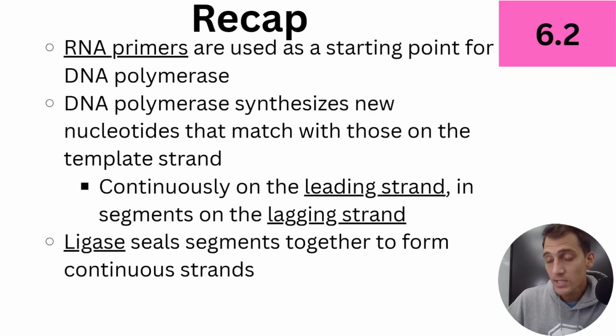It goes continuously on the leading strand because it goes towards the replication fork and is moving in the same direction as the strands are being separated. And in segments on the lagging strand, it has to go piece by piece. Go back, start over, go back, start over, on what's called the lagging strand. And so it's built in segments. And ligase, which is the last enzyme here, its job is to seal those segments together on the lagging strand and the leading strand. It replaces the primers to form two continuous strands of DNA, so that you have a new molecule that's ready to be used.